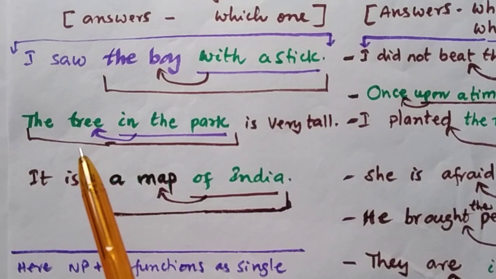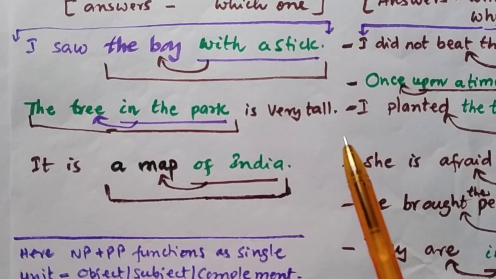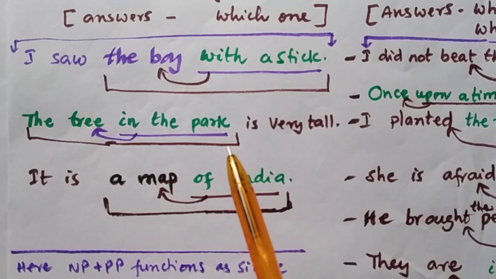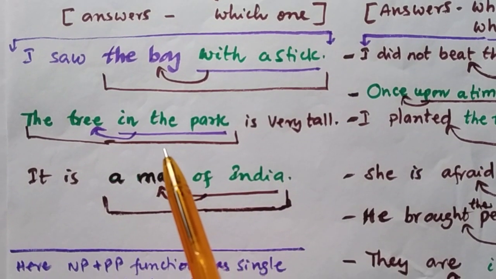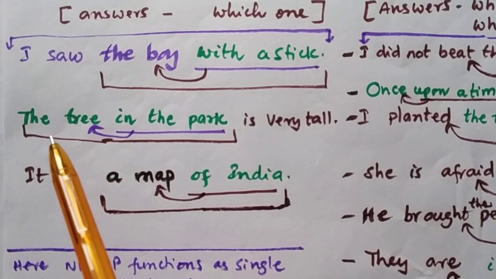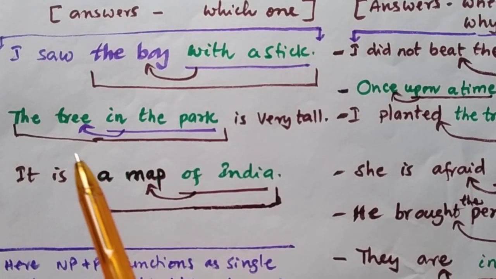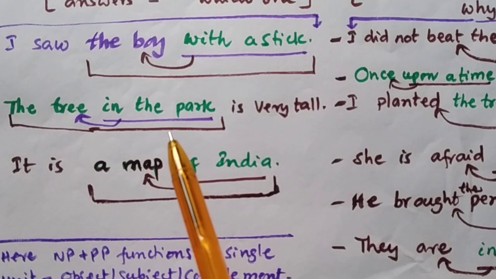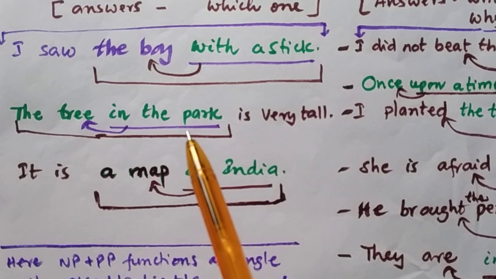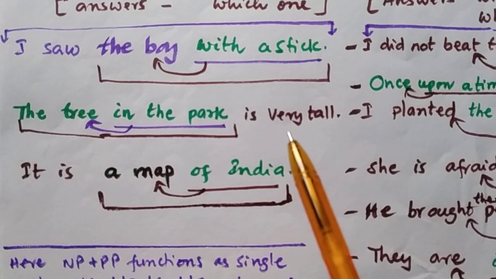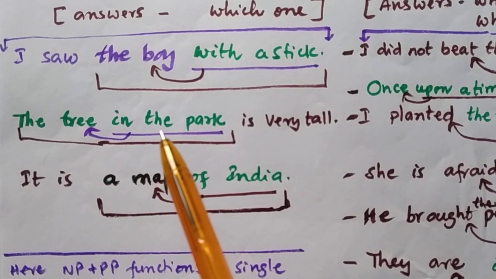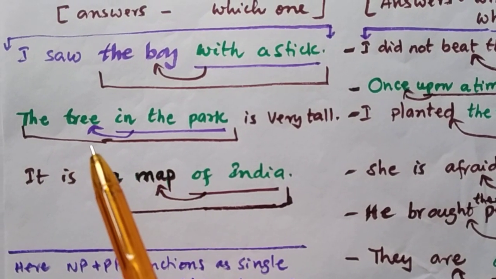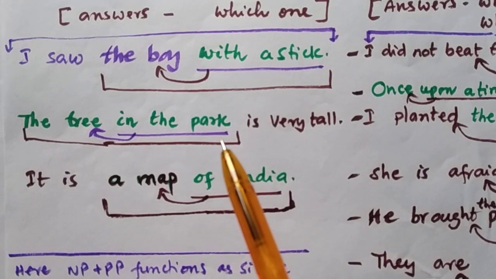And look at the next example. The tree in the park is very tall. And here the prepositional phrase is in the park. Here this prepositional phrase describes the noun phrase, that is the tree which goes before it. And next, this noun phrase plus this prepositional phrase will function as single unit, that is subject of this sentence. And this one answers the question word which one. That means which tree it is, the tree in the park will be the answer.